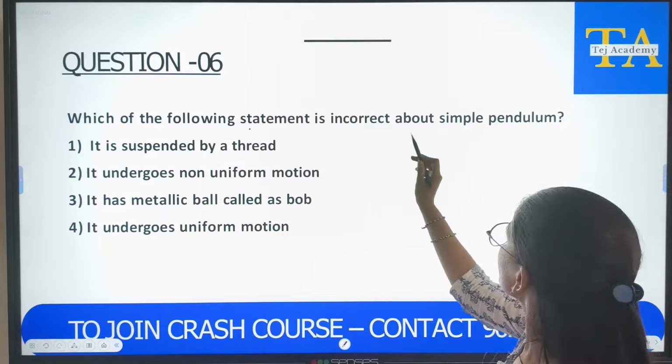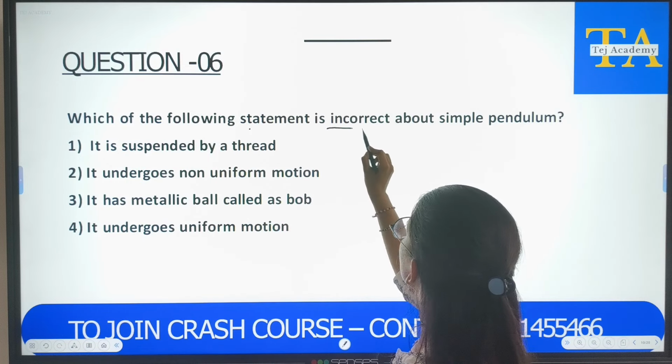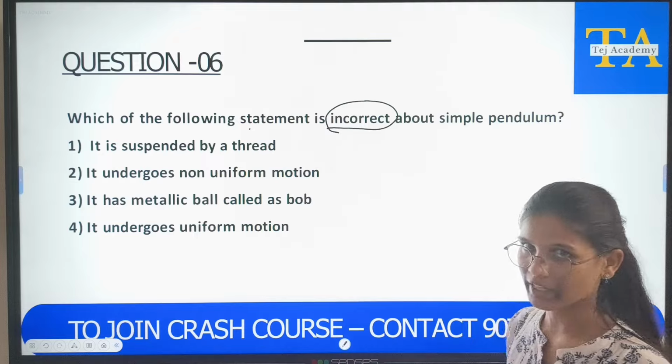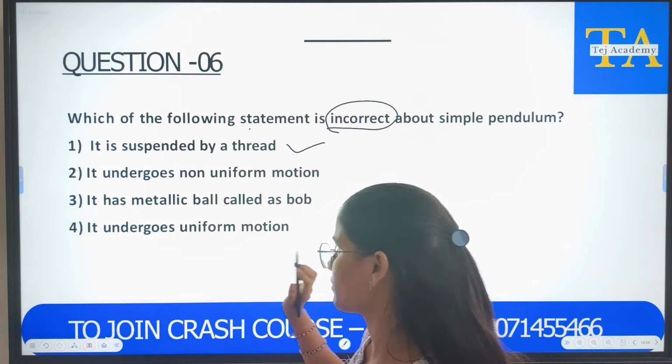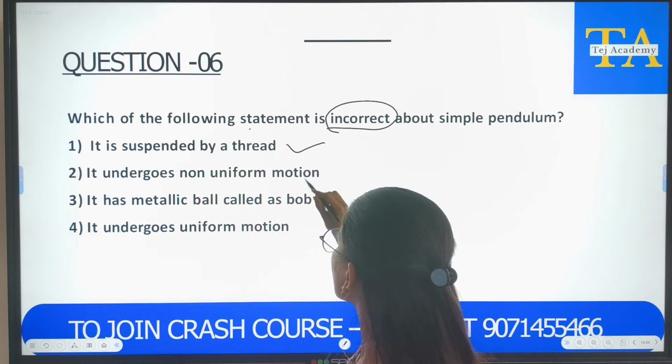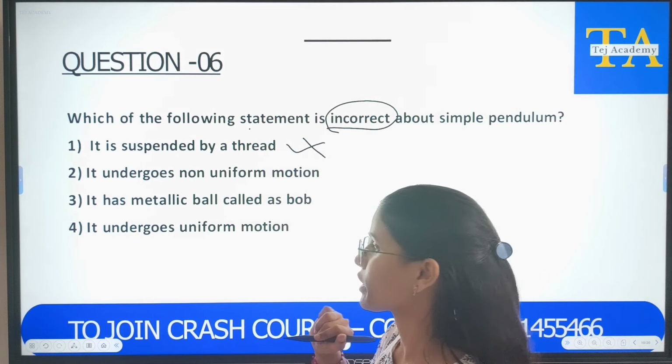Which of the following statements is incorrect? It is asking which statement is incorrect. It is suspended by a thread. Yes, we have seen that in the previous slide. It is asking incorrect. No, this is correct. So, this is not our answer.